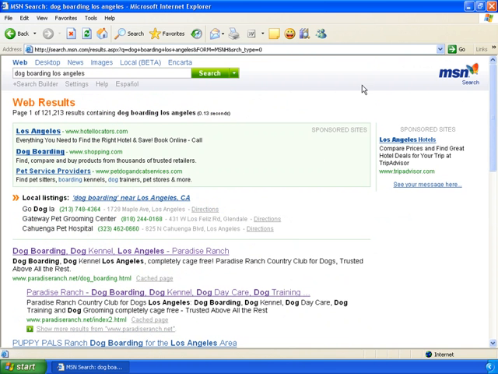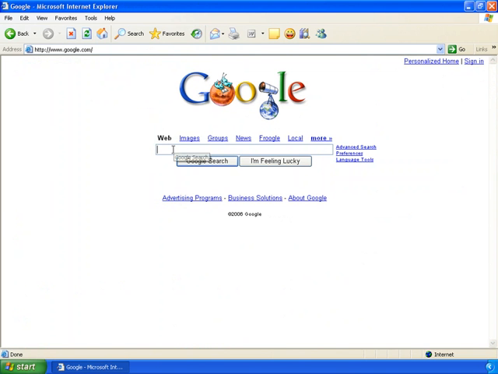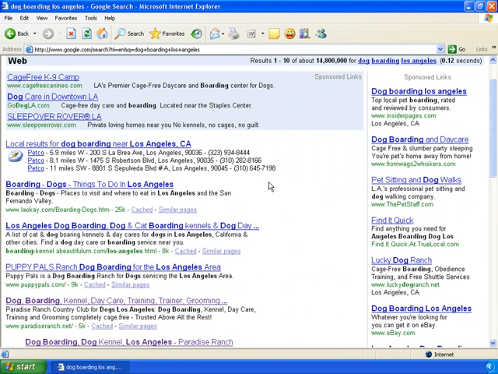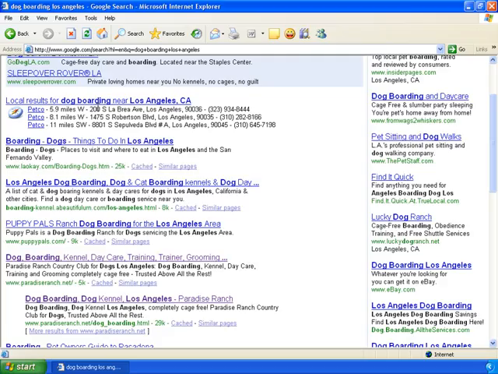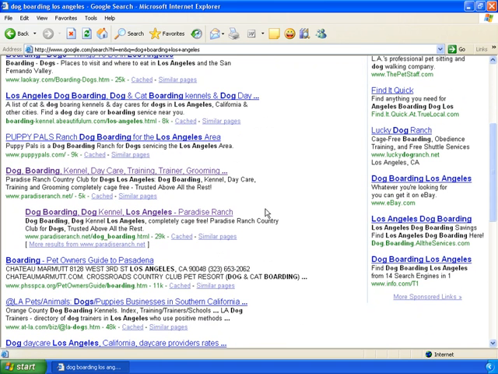Let's now run over to Google, and we'll do that yet again. Paste that in, dog boarding Los Angeles. We'll just get right past those sponsored links for a moment. And this time we have local listings again, LAOK, Boarding Kennel, Puppy Pals, but down here on page 1 for the third time in a search engine, ParadiseRanch.net shows up with 2 different pages.